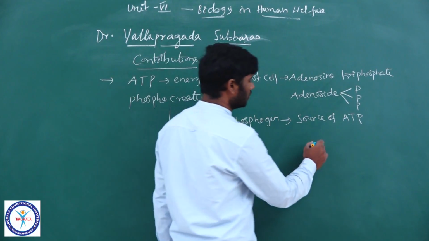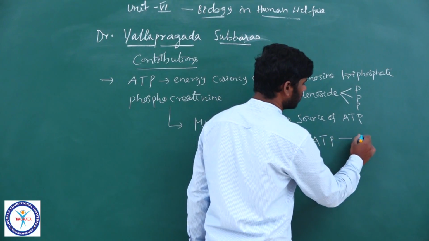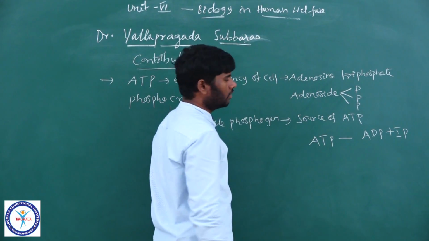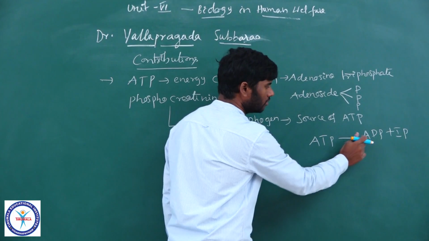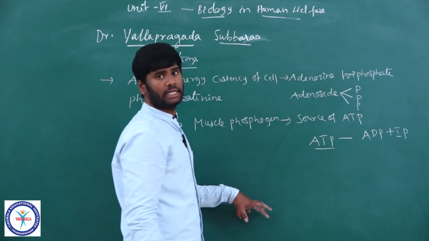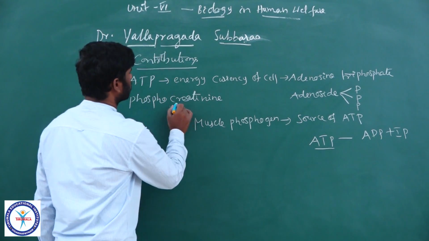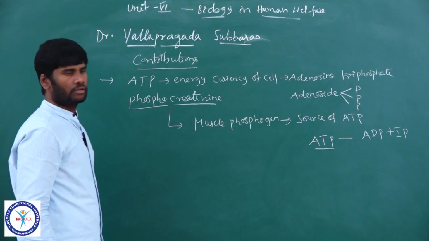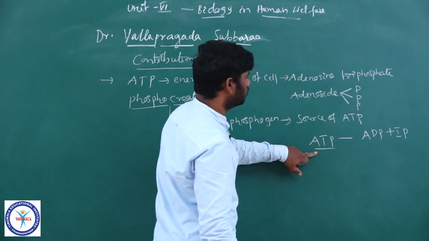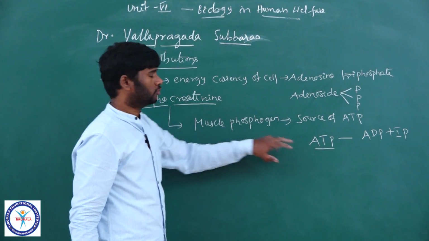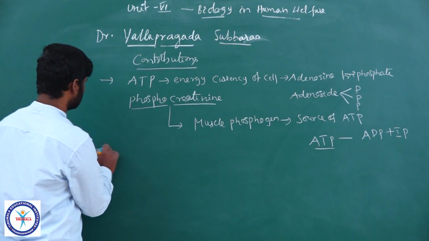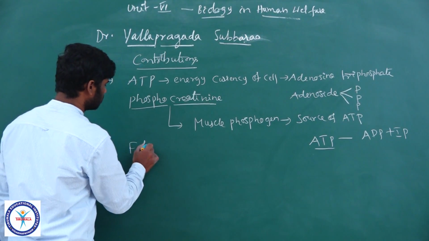During muscular contraction, ATP is converted into ADP plus inorganic phosphate. Now this ADP is again regenerated into ATP by taking phosphate from phosphocreatine. So phosphocreatine acts as a source of ATP during muscular contraction. These two were also discovered by Dr. Yellapragada Subbarao ji.